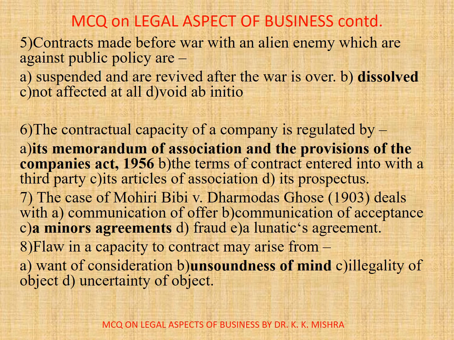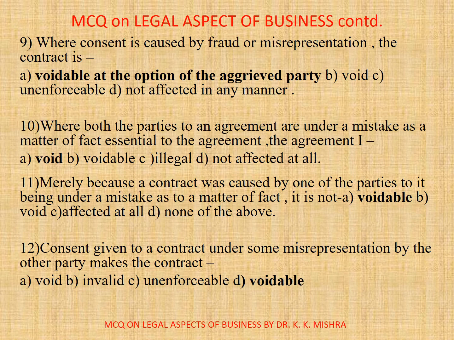Question number 8. Flaw in a capacity to contract may arise from, options are A. Want of consideration, B. Unsoundness of mind, C. Illegality of object, D. Uncertainty of object. Correct option is B. Unsoundness of mind. Now move to next.